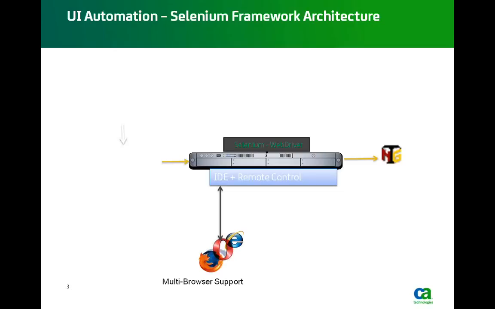So one integration: the tool that you identify and the code that you have developed should support multiple browsers. Second, it should also have the feasibility to support multiple operating systems.